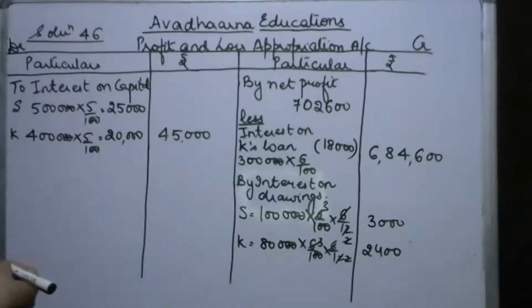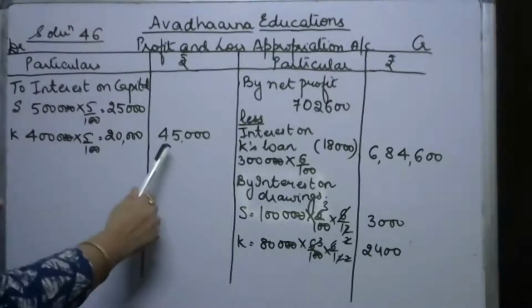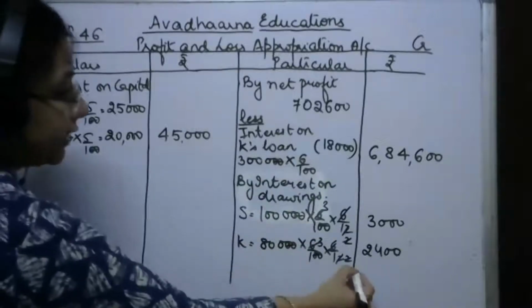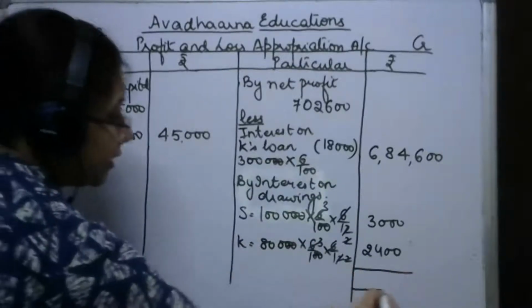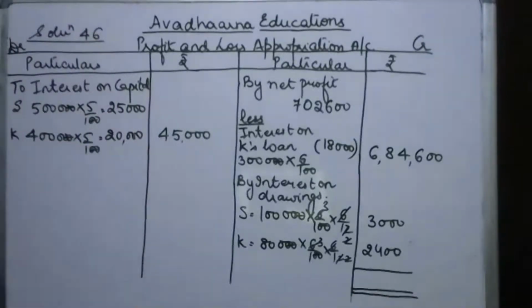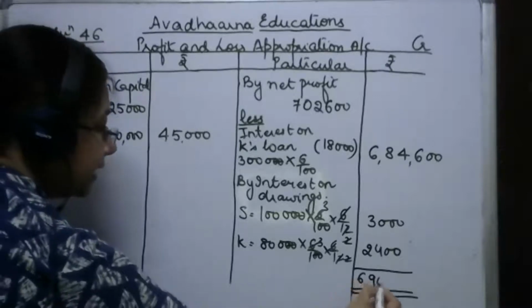Then the last is that 10% of the divisible profit is to be transferred to general reserve. Now how we are going to arrive at the figure of divisible profit? See, we are going to take the sum total of all the items of the credit side. I get 6,90,000.